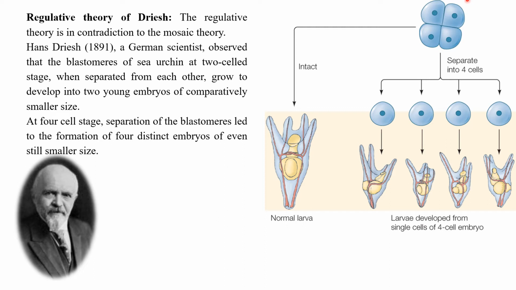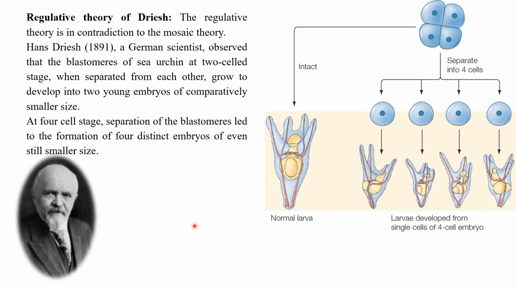Both the cells will develop into embryo, larva and adults, but a little smaller than the normal larva that it would have produced if it was in intact position.